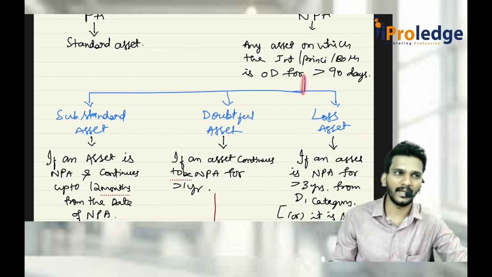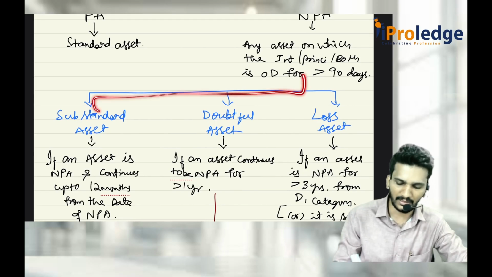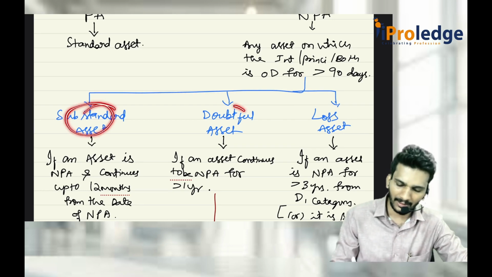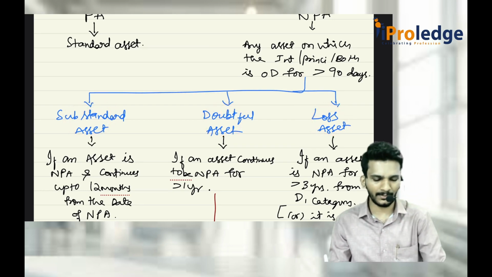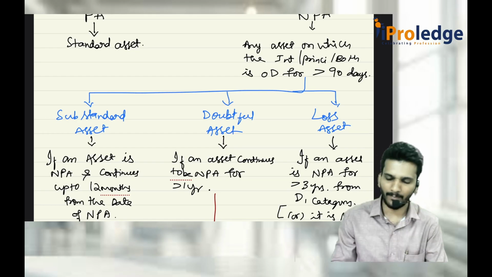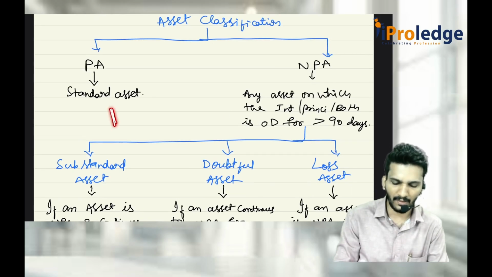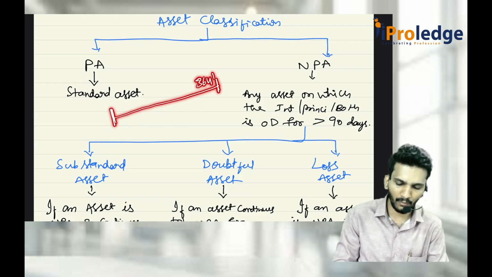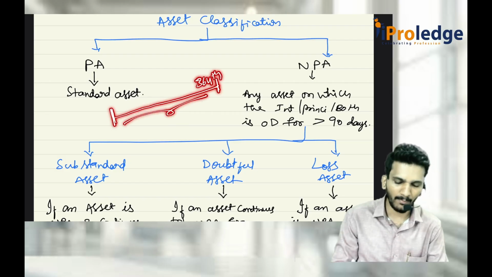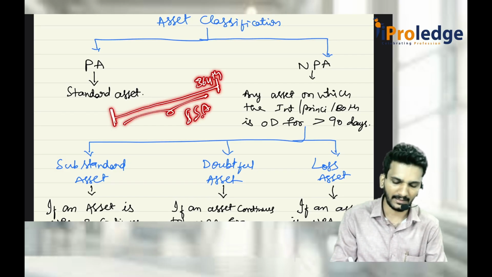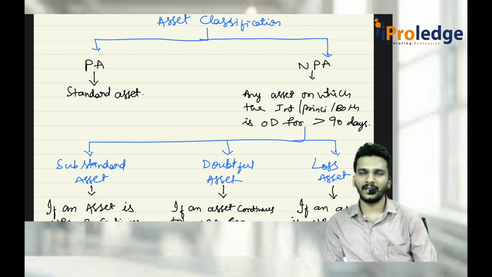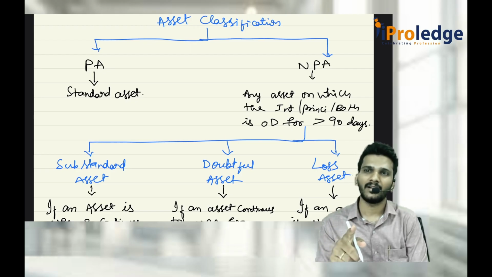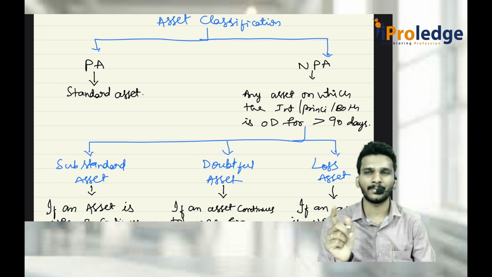And the non-performing asset is again recategorized into three sub-classifications. Non-performing asset is a broader category. One is the substandard, doubtful, and loss assets. Sir, what is this substandard asset? Substandard asset is an asset from the date of NPA. For example, this was the date of NPA. If it is considered, this is the 364th day. Till this period, from the date of NPA, it is called a substandard asset. An NPA which has not exceeded 1 year from the date of NPA is called a substandard asset.